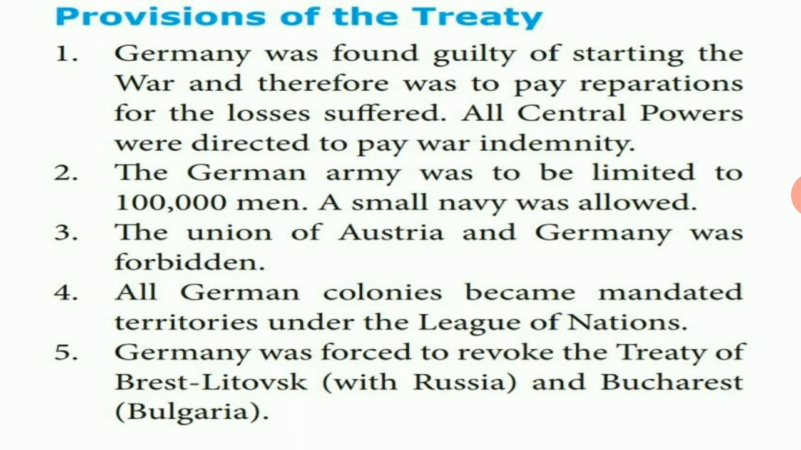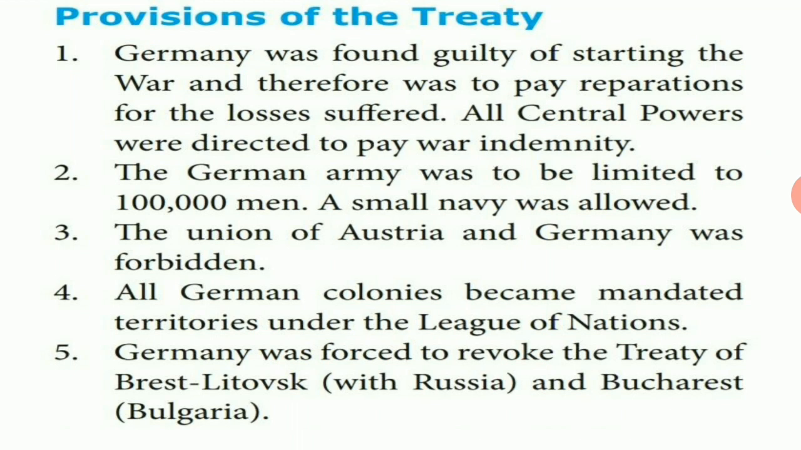Next point, all German colonies became mandated territories under the League of Nations. Before the First World War, Germany had many colonies in the Asian and African continents. After the First World War, under the Treaty of Versailles provisions, all German colonies became mandated territories. All those colonies came under the control of the League of Nations. The League of Nations was started for the purpose of maintaining peace and security at the world level.